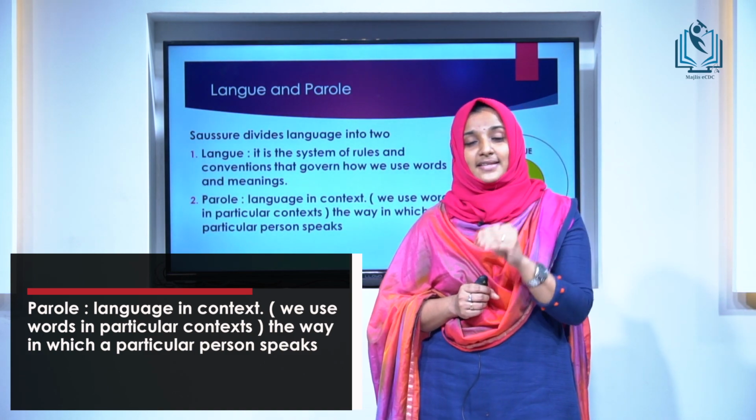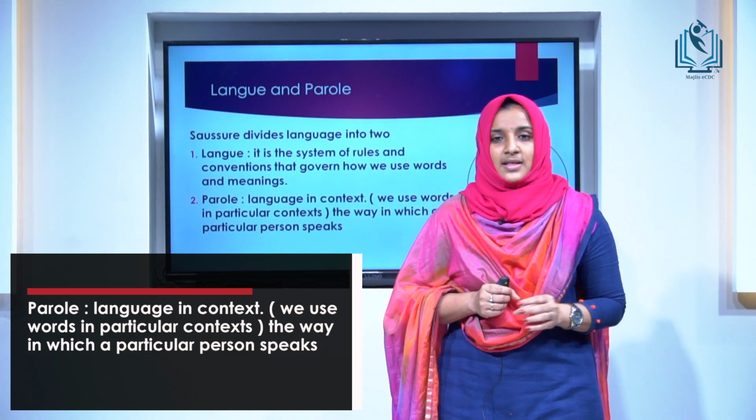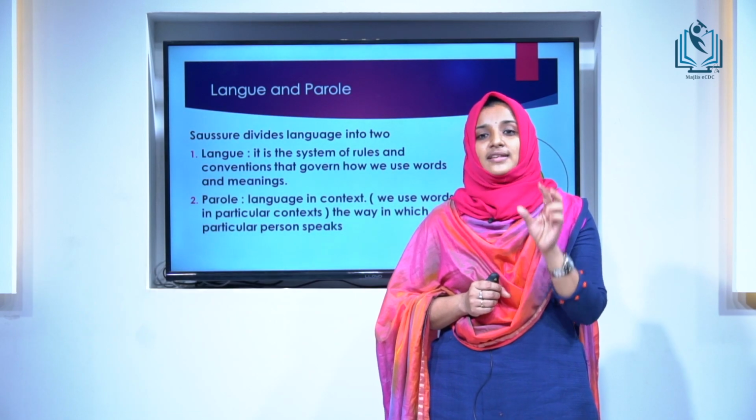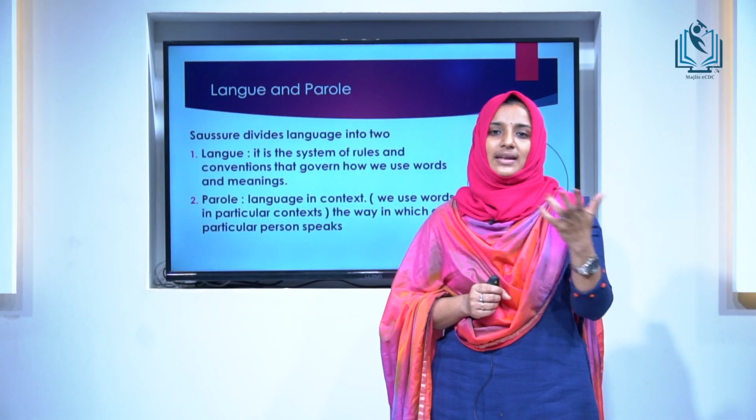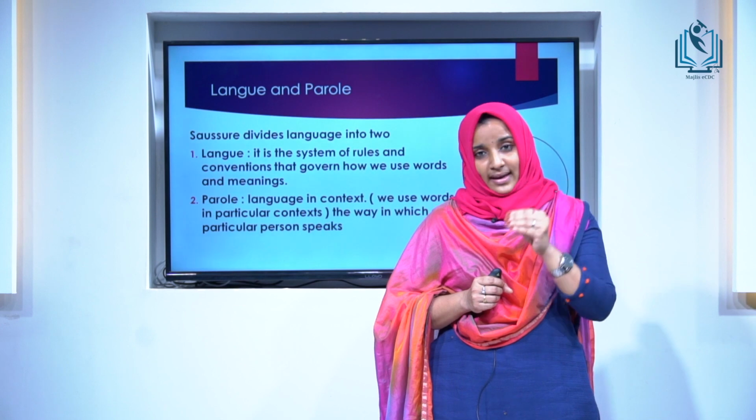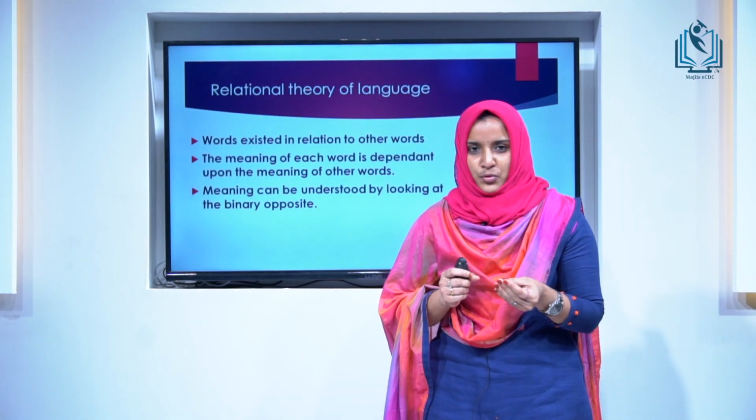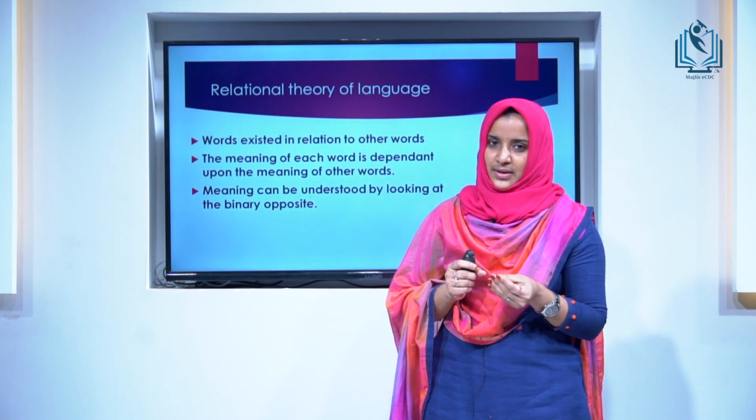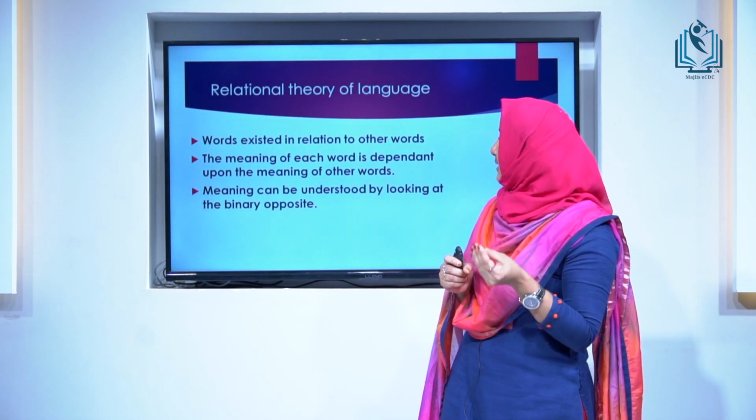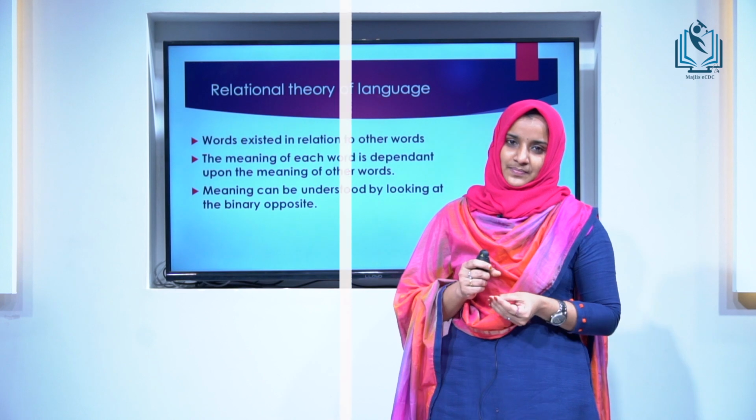Here we can take the example of the mathematical tables. Here the mathematical tables are a set of rules. It is an example for langue. And the everyday calculations we are doing is an example for parole. Now we can move to the last concept by Saussure, that is the relational theory of language.